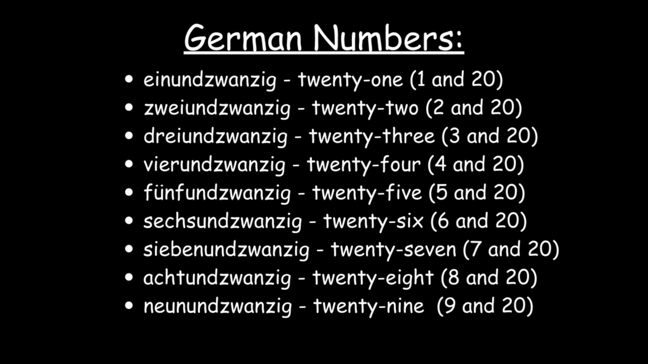24, 25, 26, 27, 28, 29. This is how numbers work in German, which is unique and compelling.